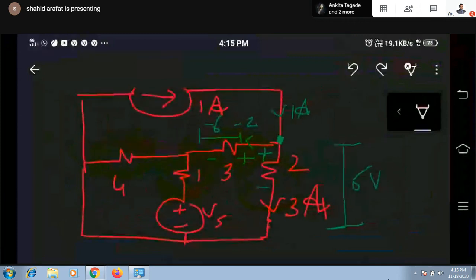Are you getting how to apply KVL in different types of closed loop? Because polarity and direction of current is a very crucial point while solving any numerical of network theorem related to GATE or any other competitive exams. Okay, you have to be very careful in polarity. You might be getting confused because it's the first problem. I have not taken any such detailed concept of such kind of numerical, but time actually doesn't permit, the short span of time available to us.